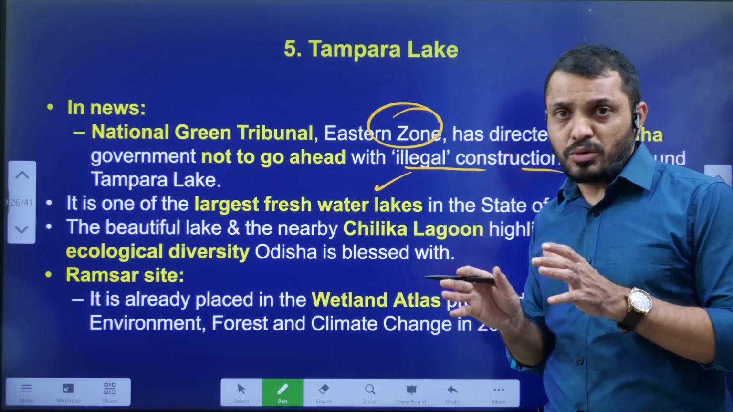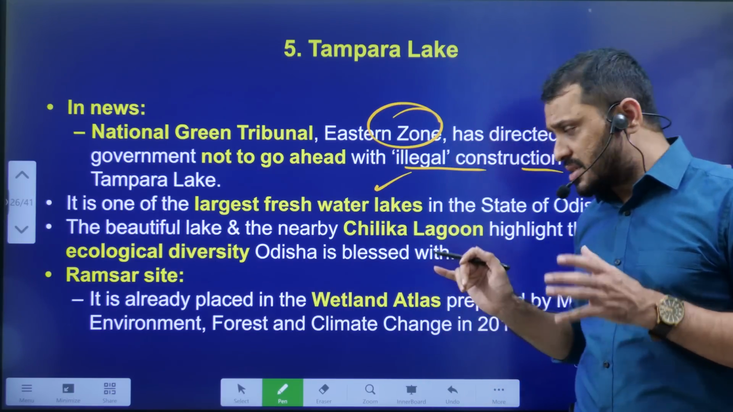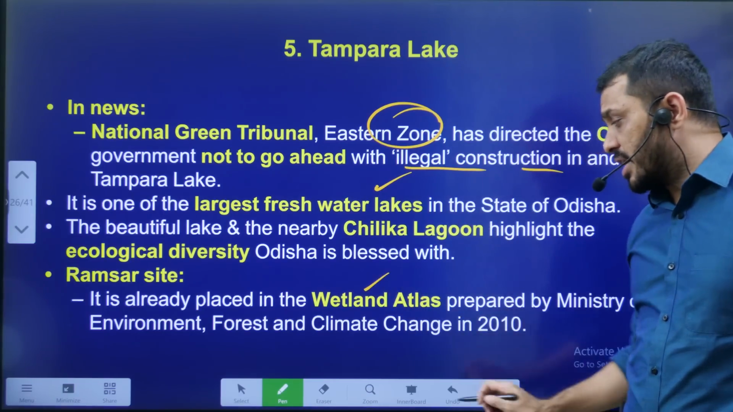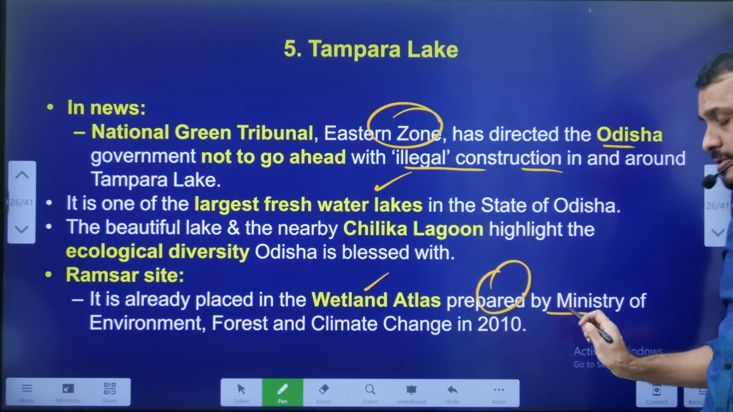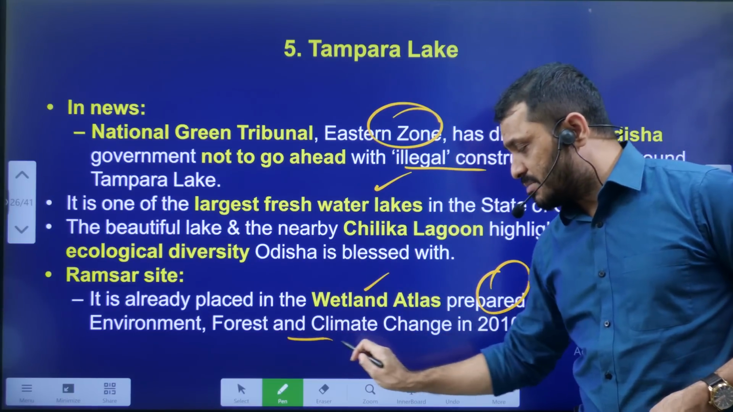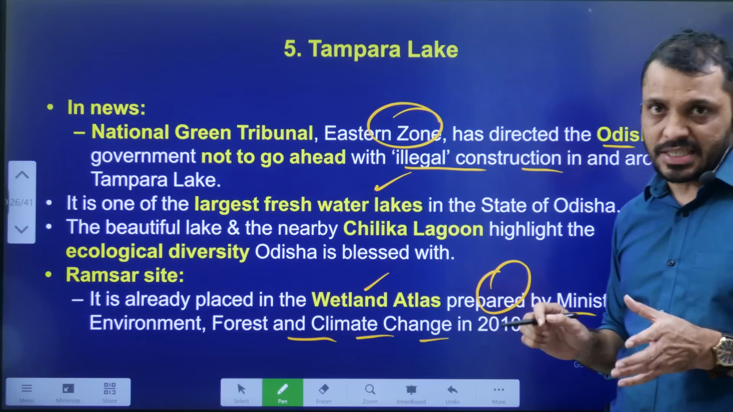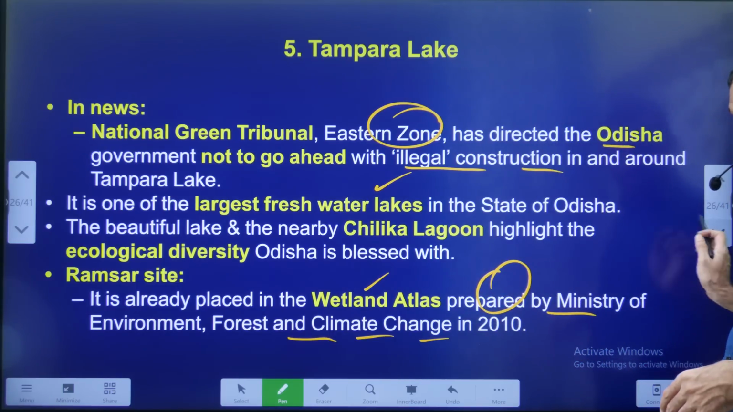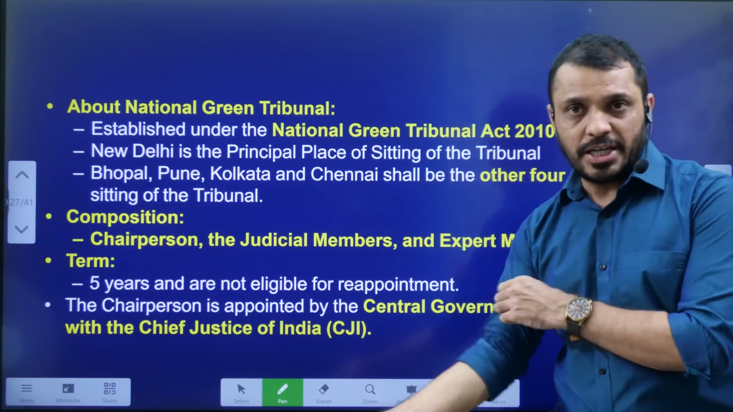So it is all about a biodiversity region. This Tampara Lake is already placed under the Wetland Atlas, prepared by the Ministry of Environment, Forest and Climate Change in 2010. So it comes under wetlands, not Ramsar, but a wetland recognized by the Government of India.